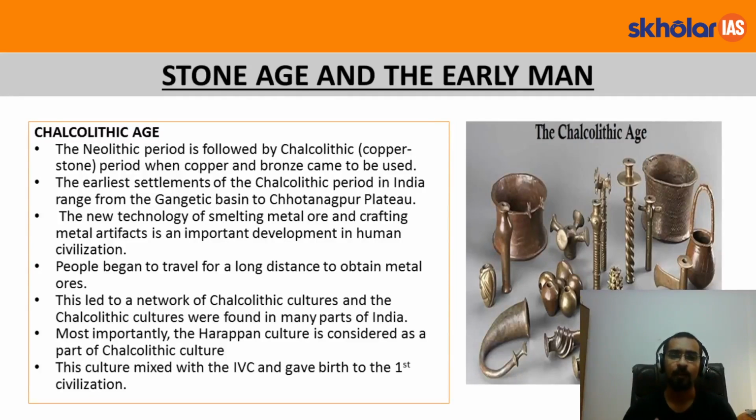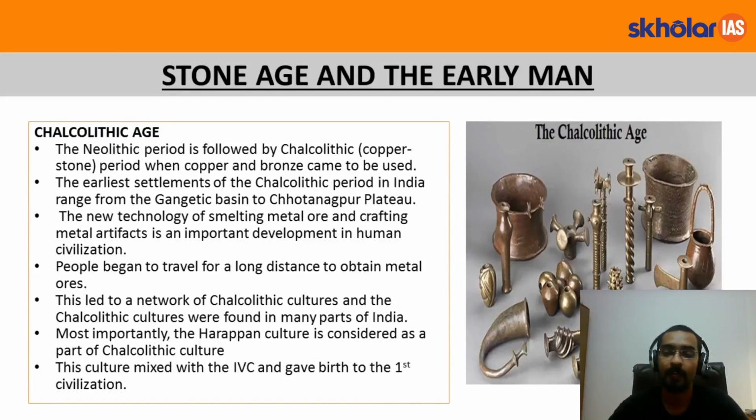Now when we look at copper and bronze, we wonder how they would have made bronze from two metals. So they must have known the technology of smelting metal ores and crafting metal artifacts. Exactly. So this became an important development in human civilization: smelting metal ore and crafting metal artifacts. As you can see in the image, these are all copper and bronze artifacts. They are made from smelting metal ores.